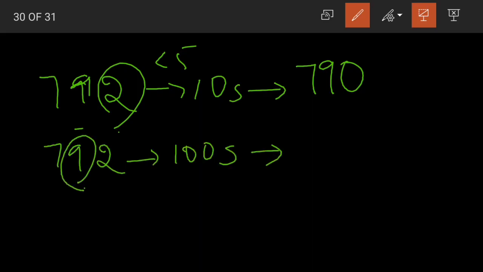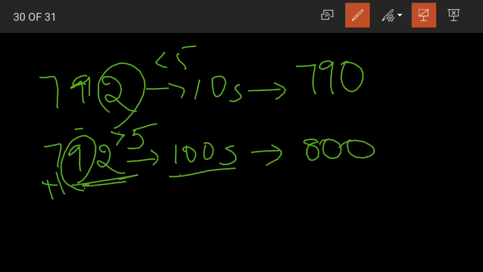Look at the digit in tens place. It is 9, that is greater than 5. So we add 1 to the hundreds place. 7 plus 1 becomes 8. Now the ones and tens will be replaced with zeros. So 792 becomes 800 when rounded off to the nearest hundreds.